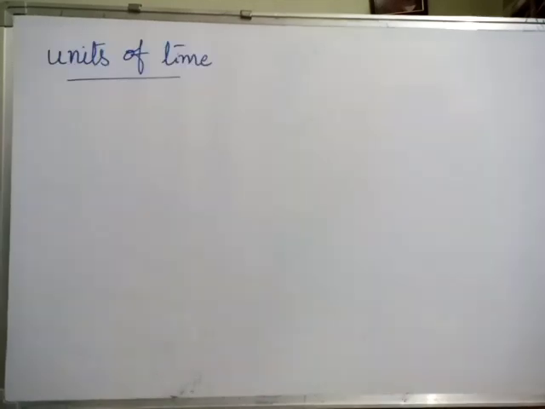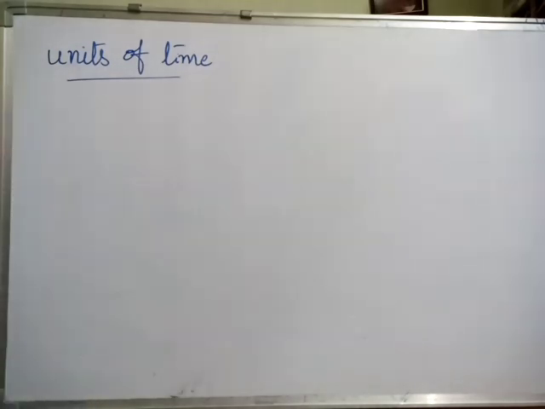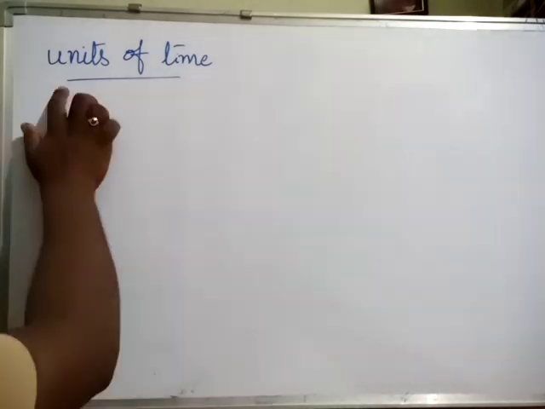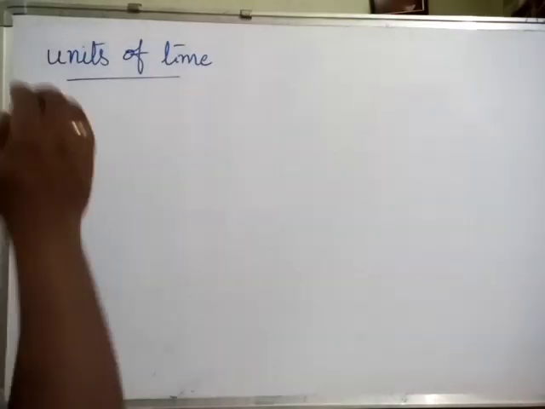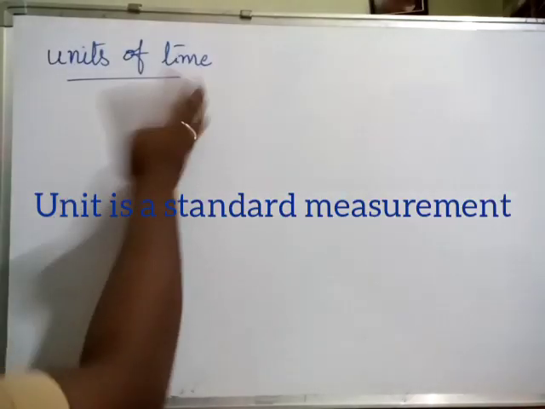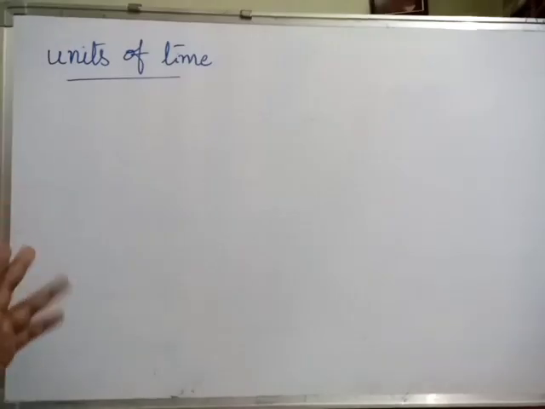First we discuss units of time only. Actually children, in our daily life we use different types of units of time. So what is a unit? A unit is a standard measurement. If you use a standard measurement of time, that is a unit of time. So units of time are seconds, minutes, hours, days, weeks, months, years, etc.